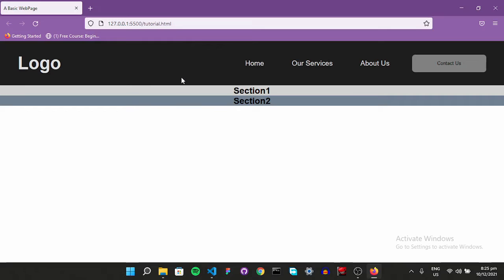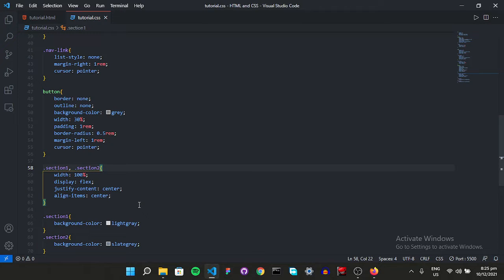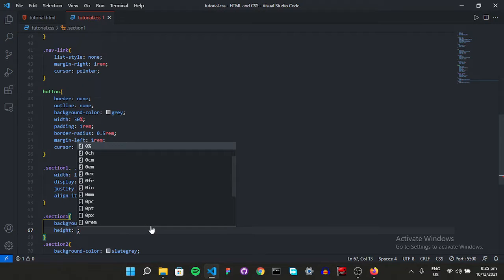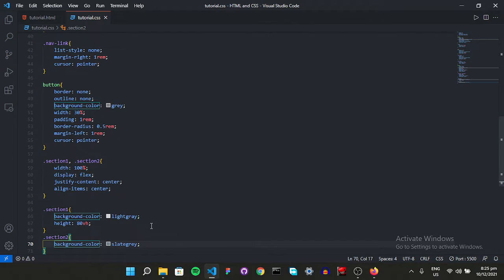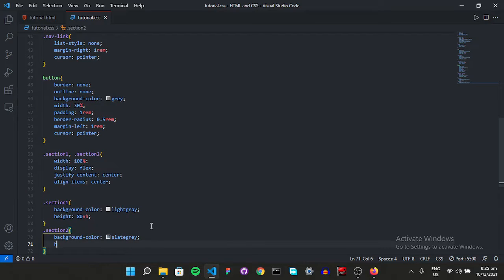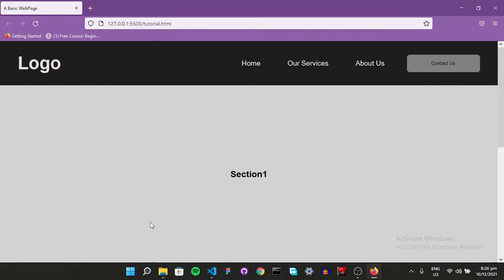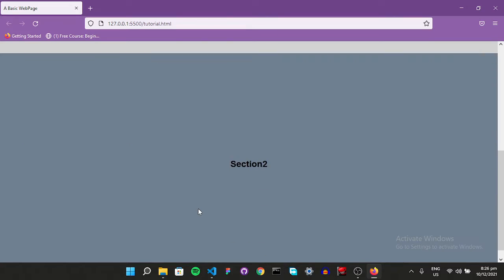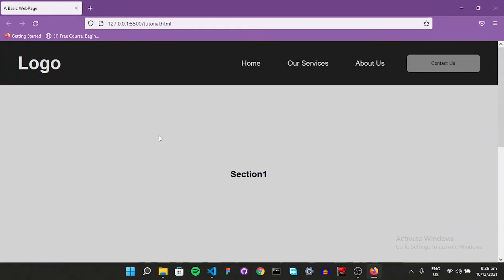Section 1 is going to be 80vh because I want this section to take up the remaining space, but I want section 2 to be the whole screen, so a height of 100vh. Let's see what happens. Here it is. So this takes the remaining space, and this takes the entire screen, right? Great. And because of the display flex, this is going to be in the center. So our basic layout is done.